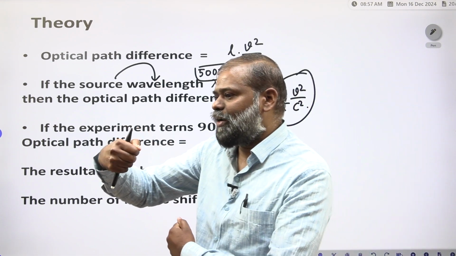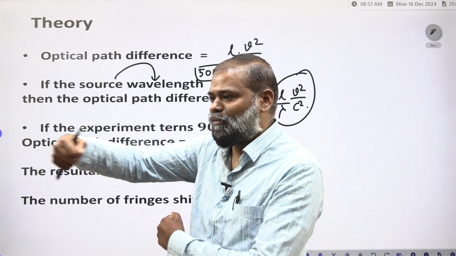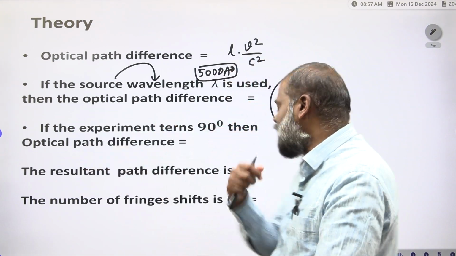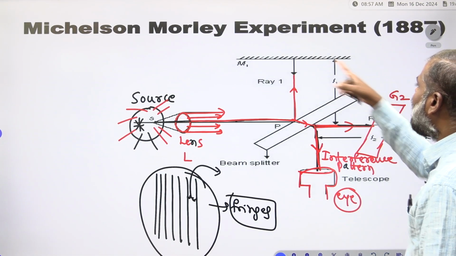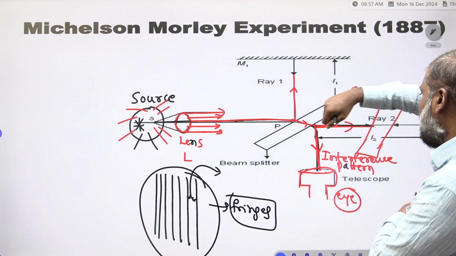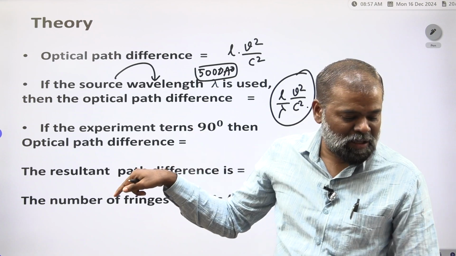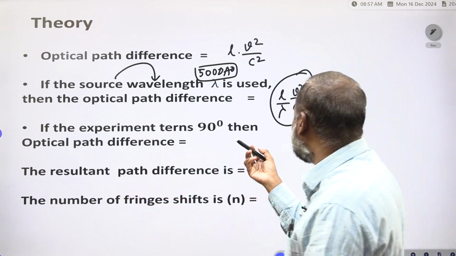Now turn the mirrors M1 and M2 through 90 degrees. There are screws there, so you have to adjust them and turn the mirrors. You adjust these mirrors M1 and M2 through 90 degrees. So what will happen? There is one more optical path difference that you get.